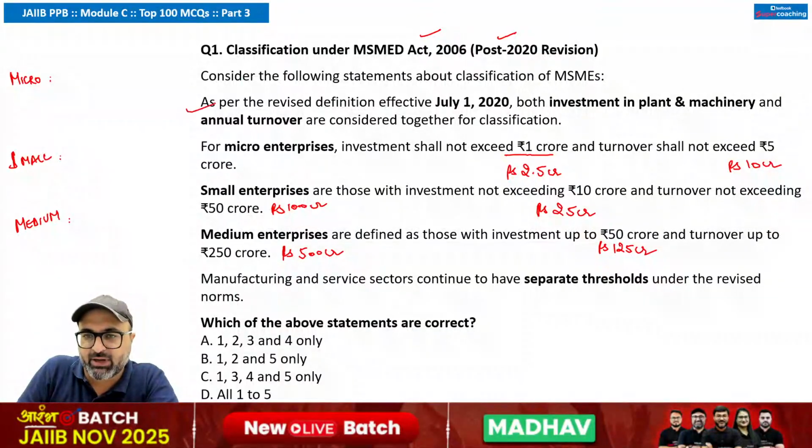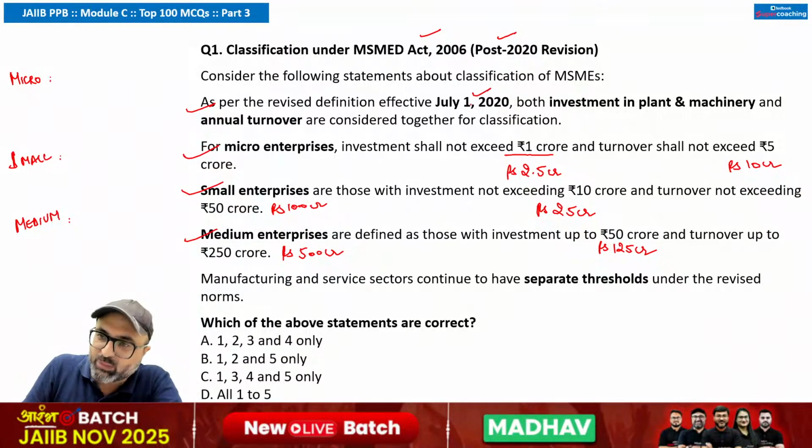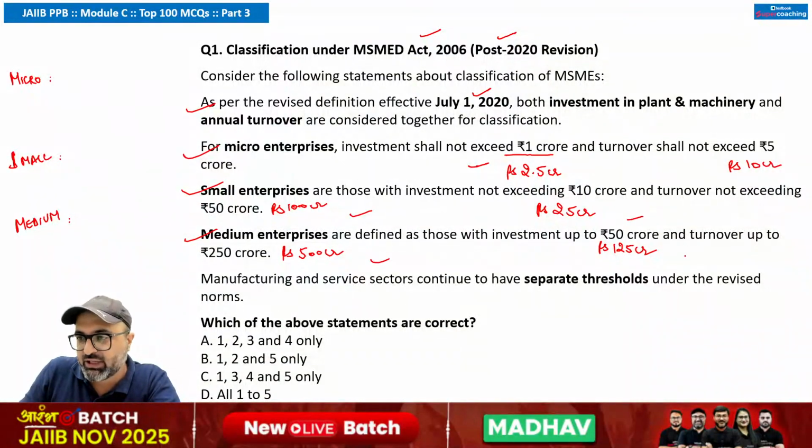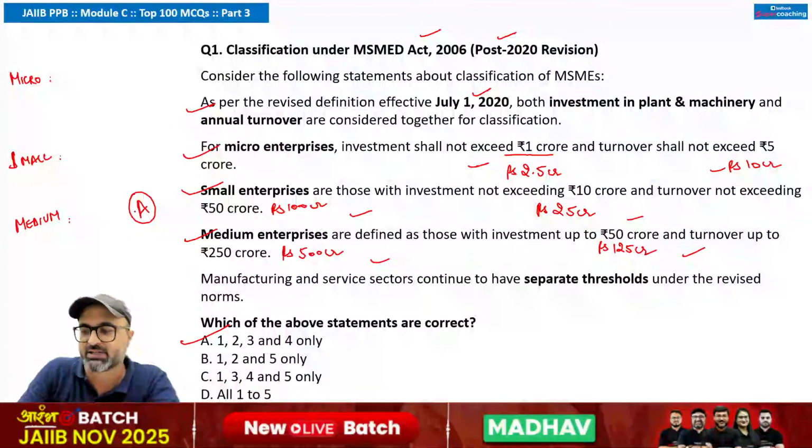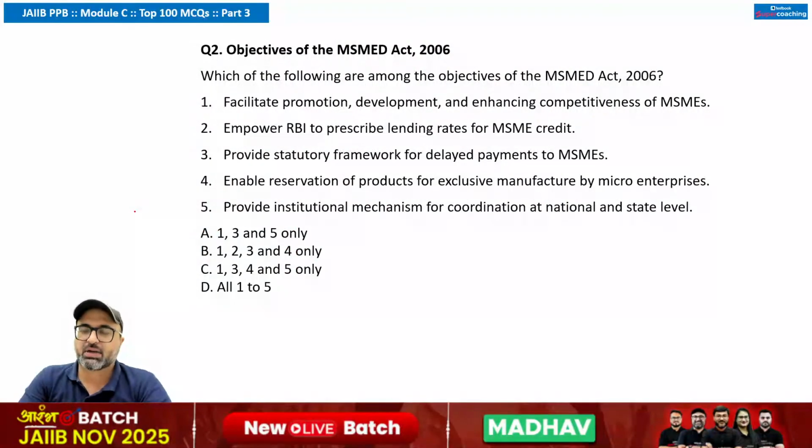So keeping that in mind, the first, second, third and fourth statements as per the 2020 revision are correct, and as per the 2025 revision, I have given you the titles and the values. I hope it is clear. Just give me yes, sir. So option A, 1, 2, 3, 4 is correct. Moving on to the next question.